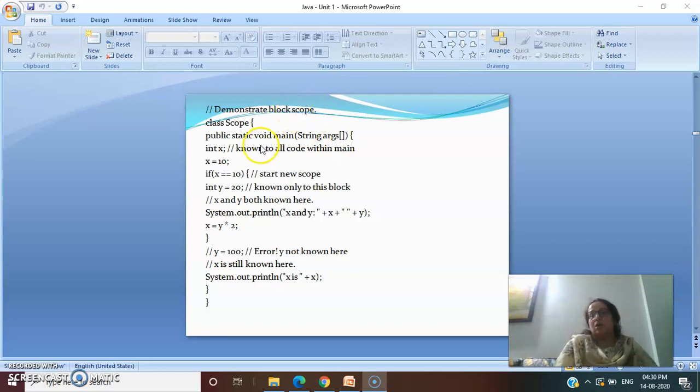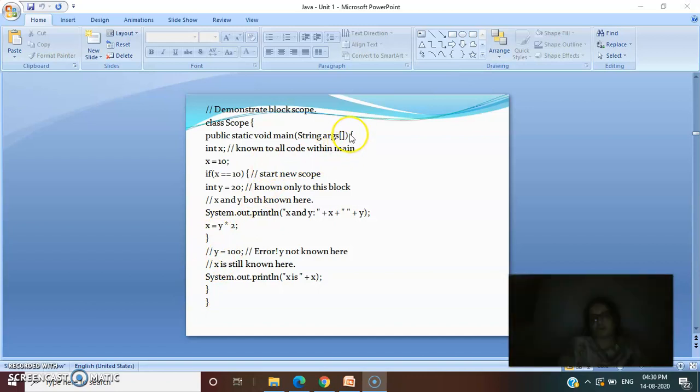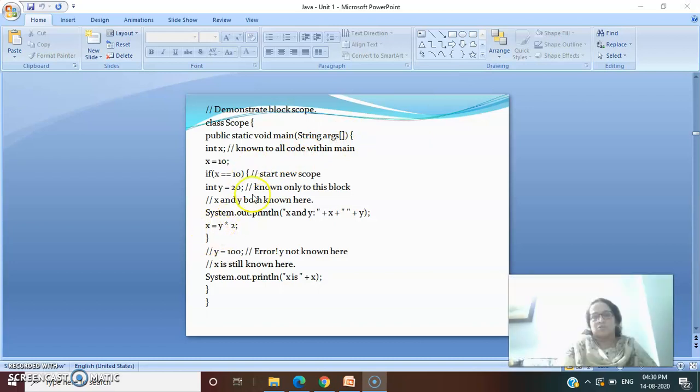I told you that in Java we can declare variables within different blocks. Like I have started this first curly brace here, and it is ending here. So this is one scope. Now, as soon as you start the second curly brace, where is it ending? It is ending over here. So this is your second scope. And is there any other curly brace that we are starting? Let me check.